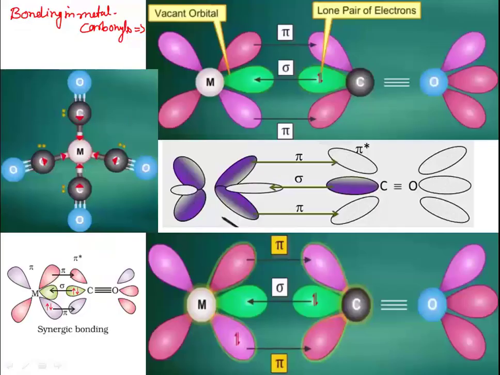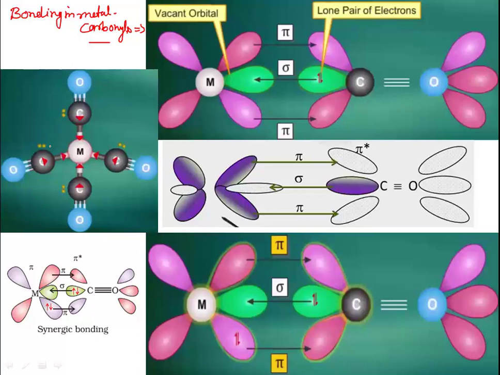Now the next part is bonding in metal carbonyls. This is a very important part. Metal carbonyl complexes contain a special type of bonding, and this bonding is known as synergic bonding. That is, there is partial double bond character; the bonds formed are multiple bonds.